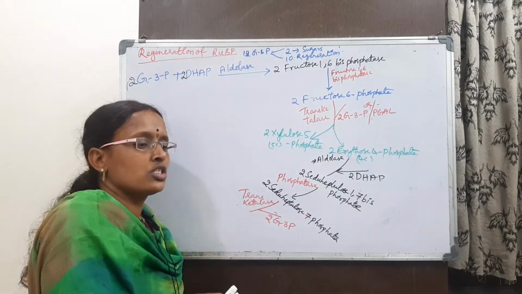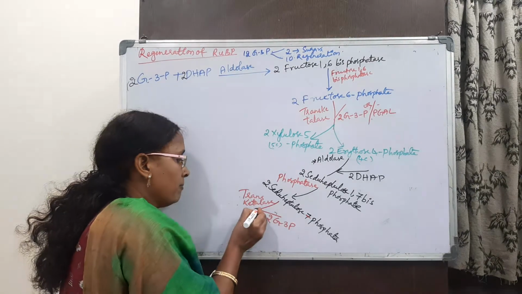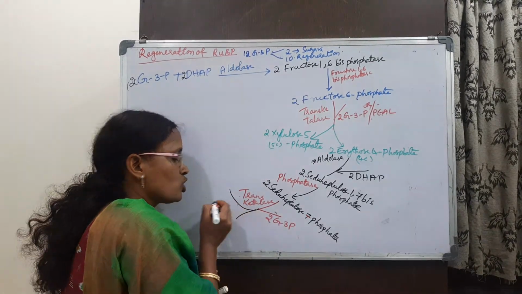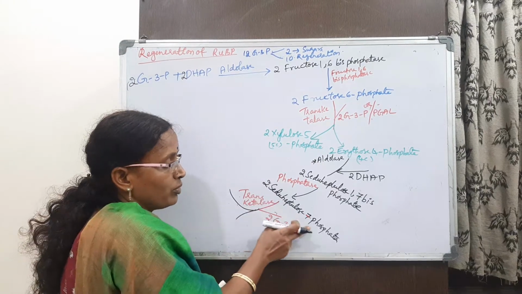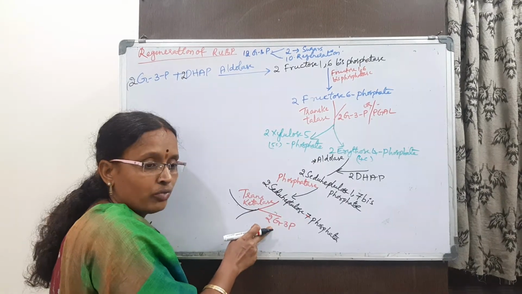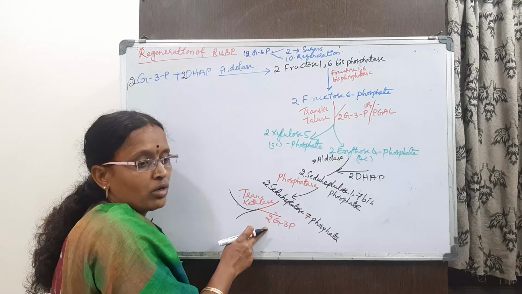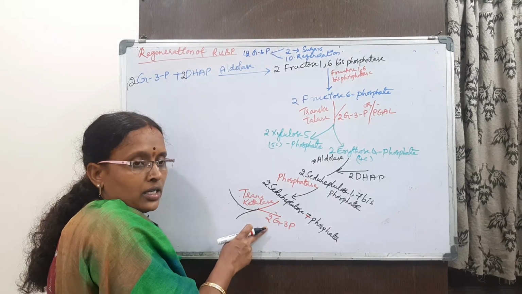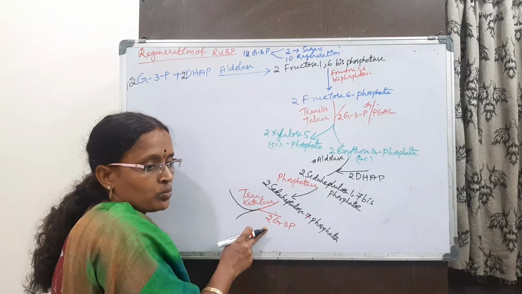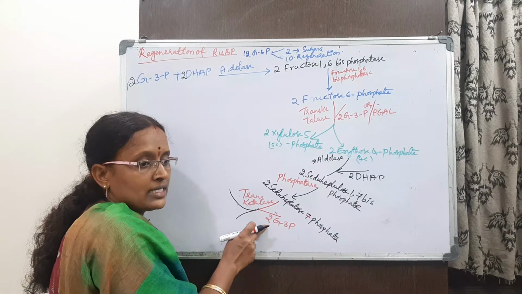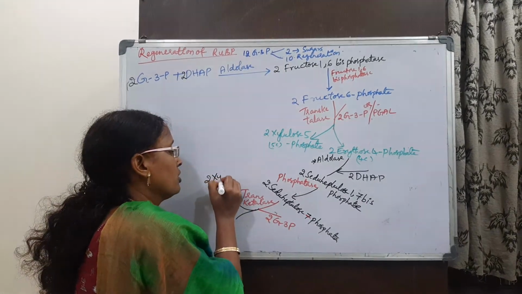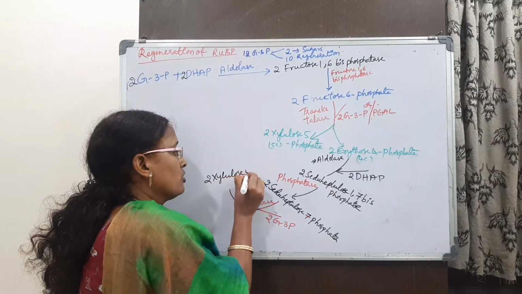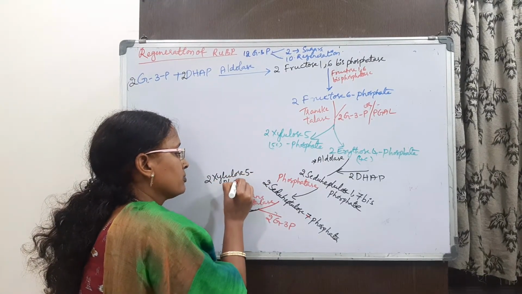Here is also the same thing. It forms 2 molecules of xylulose 5-phosphate,